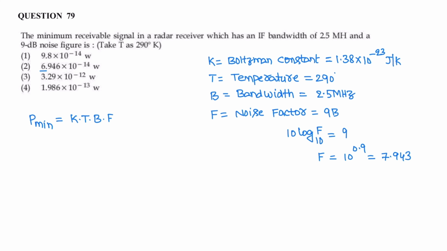Its value is 7.943. Now minimum receivable power P minimum is KTB into F, noise figure in linear scale. That is K value is Boltzmann constant 1.38 into 10 power minus 23 joule per Kelvin. Temperature is 290 Kelvin. Bandwidth is 2.5 megahertz, 10 power 6, and noise figure is 7.943.